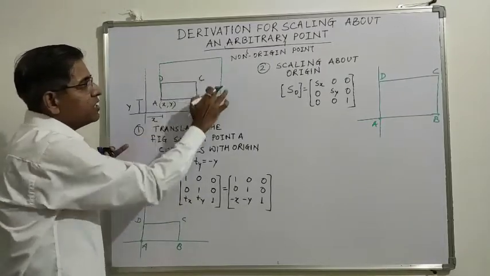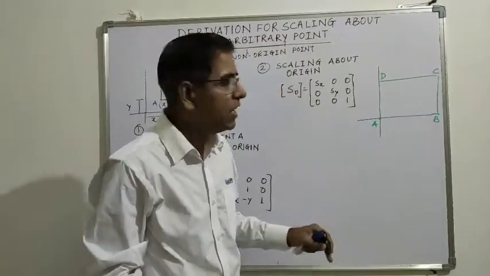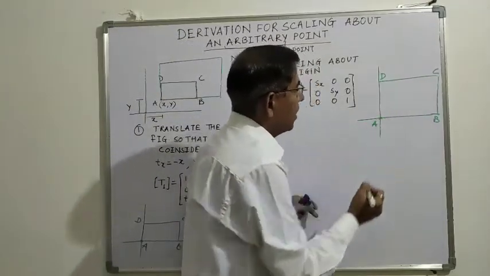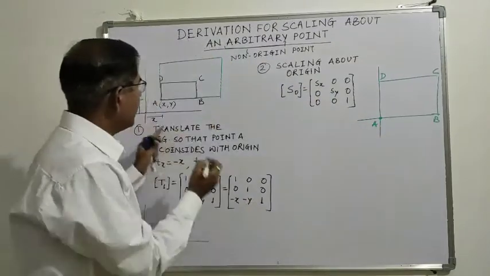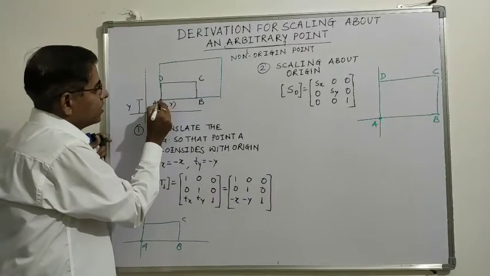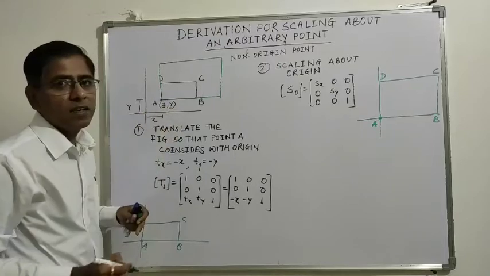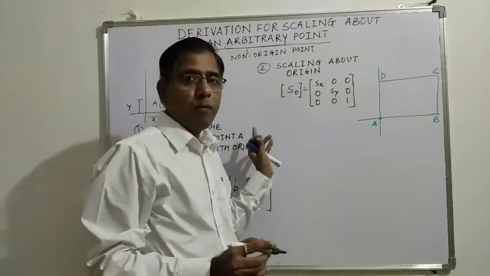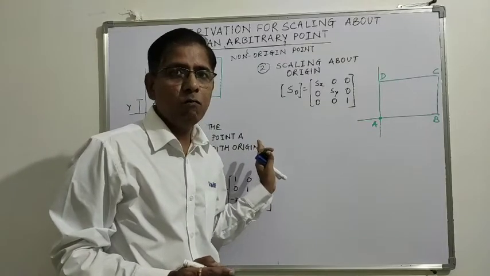So we have achieved the scaled figure, but presently the point of scaling is at the origin. Now to obtain the figure so that the point of scaling is back to x comma y, we need to do back translation. We have performed the operation, now it is time to back translate it.